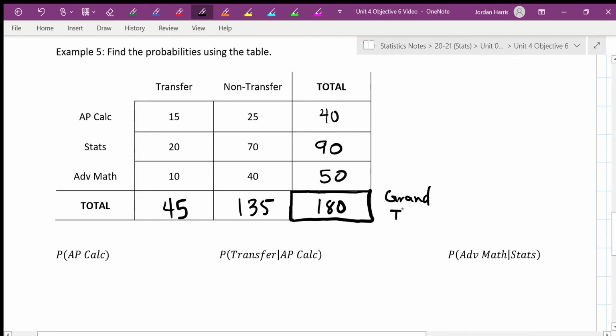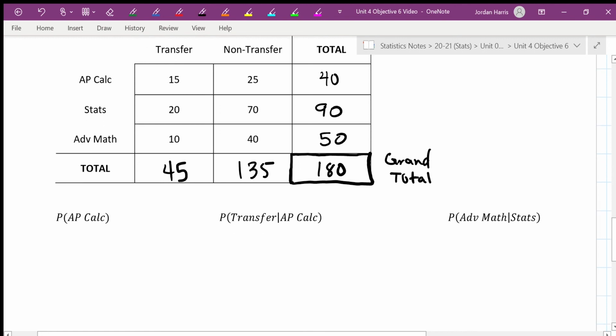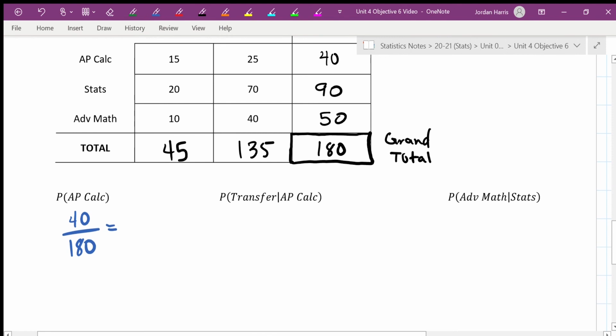And that's how many people we are talking about. So what is the probability, if I took all of my students and I selected one, that the student would be an AP Calculus student? Well, I have 40 AP Calculus students out of the grand total, because I'm looking at all of the students. And there we have it. And I can simplify. You can write the decimal, fraction, percent. I can see 20 goes into both of these pretty easily, so I would write the fraction. But if you just divide them and get the percent, that's great. Do that. It's up to you.